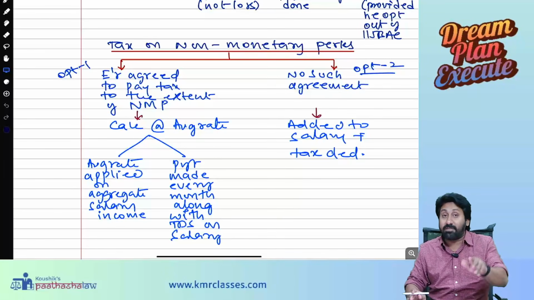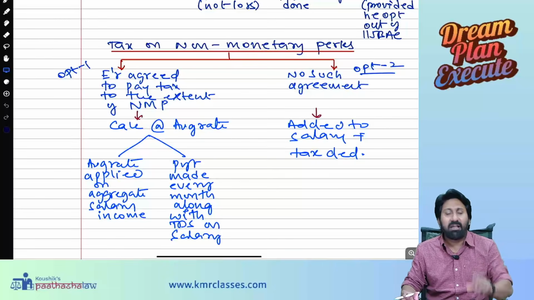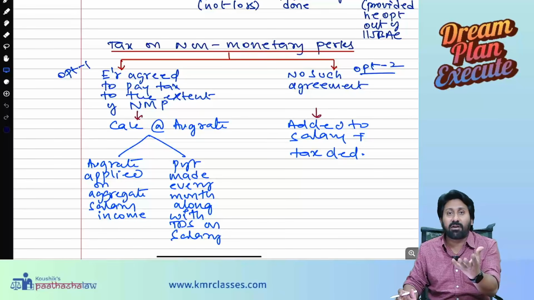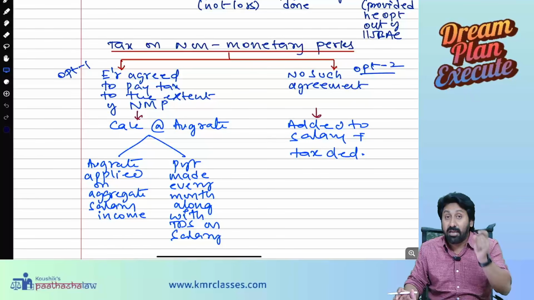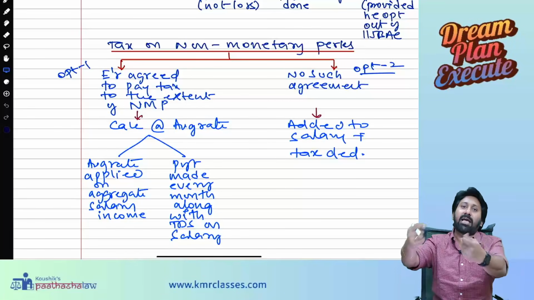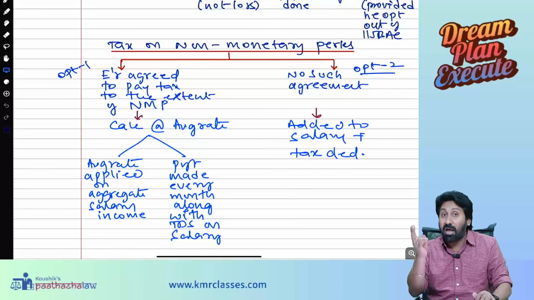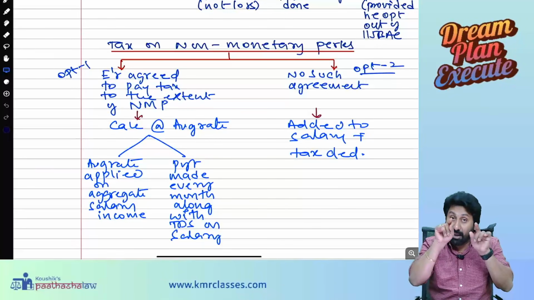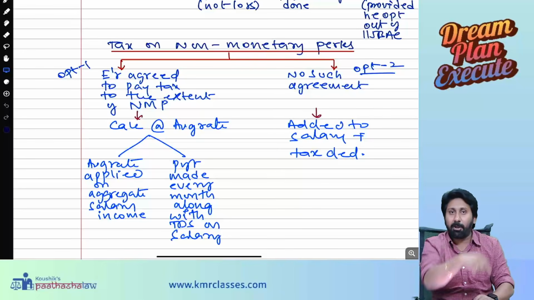Sometimes an employee is a key employee of a company. He will tell the employer, I will join your company if you give me the car facility, but whatever the value of that car perquisite, I will not pay the tax. If that condition is okay, I will come as an employee. If the employee is very important, management will accept it. They will tell him, okay sir, no problem, we will pay tax on that. Means if your salary is 5 lakh per month and the car perquisite value is 20,000 per month, 5 lakh 20 thousand is your real salary every month. But the employee will pay salary tax only on 5 lakh. The tax on the 20,000, the employer will pay.